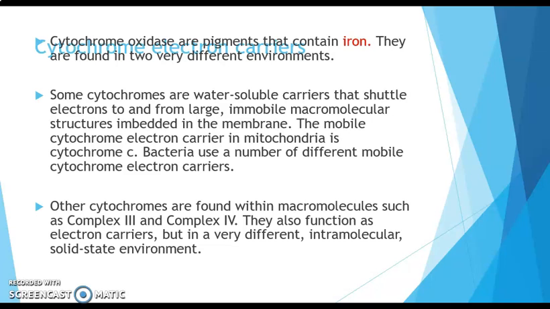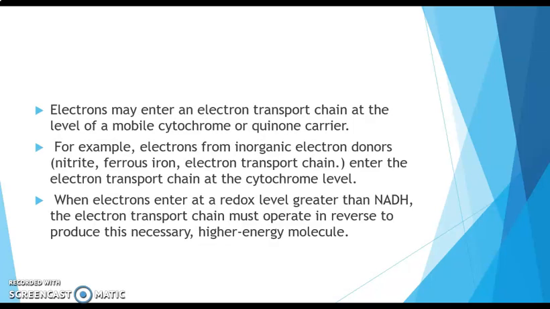Other cytochromes are found within the macromolecules such as complex 3 and complex 4. They also function as electron carriers but in a very different intramolecular solid state environment. Electrons may enter this electron transport chain at the level of mobile cytochrome or quinone carrier.